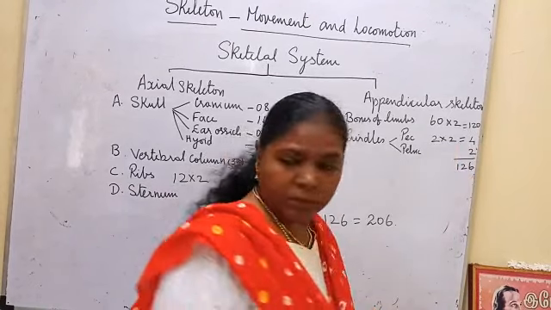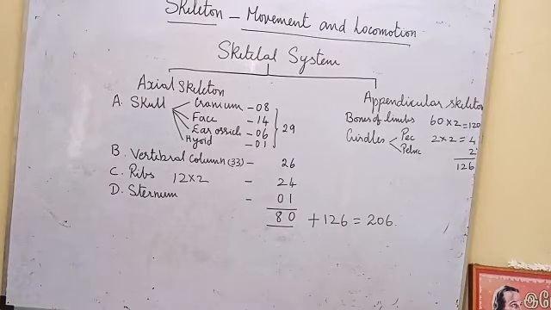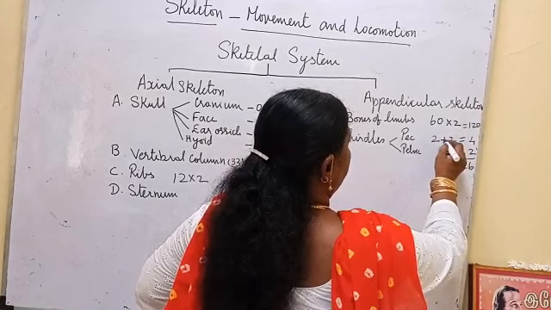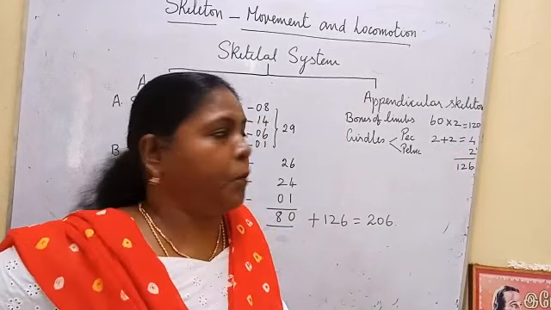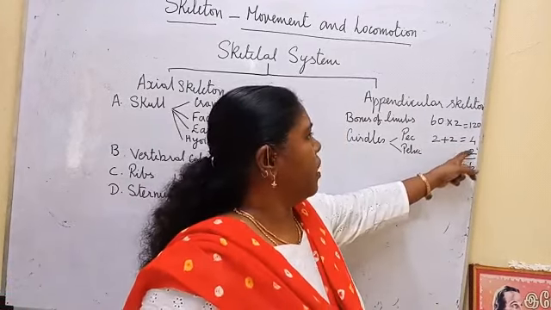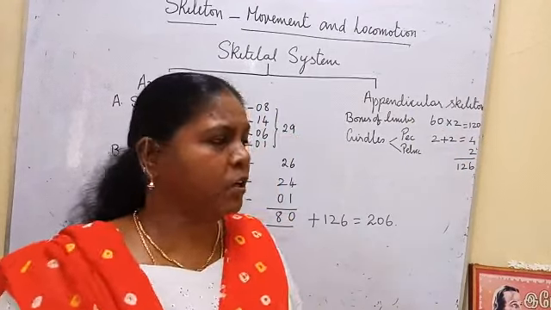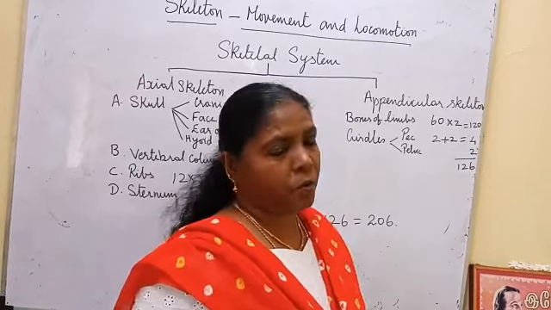Then the pelvic girdle, hip bones, 2 bones. Everything together, 126. The appendicular skeleton includes 126 bones.